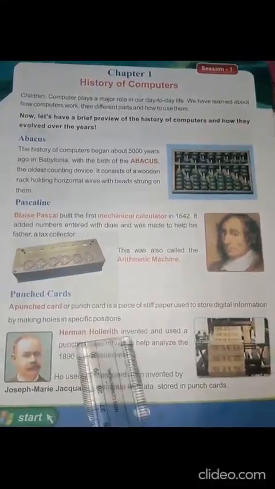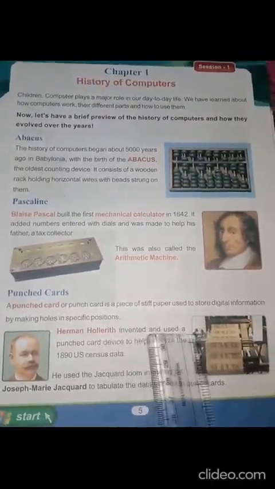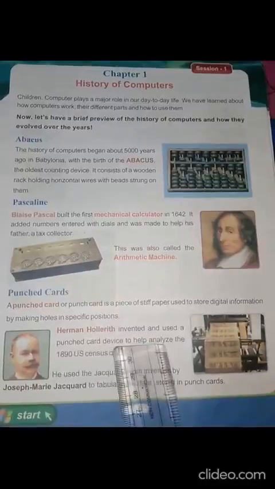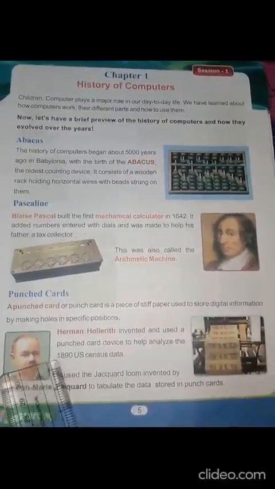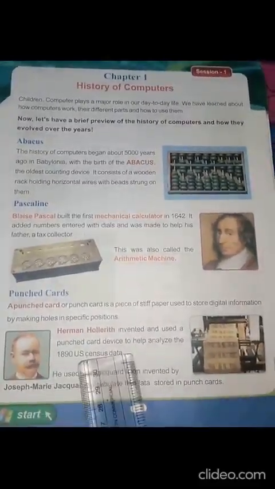Hermann Hollerith invented and used a punched card device to help analyze the 1890 US census data.